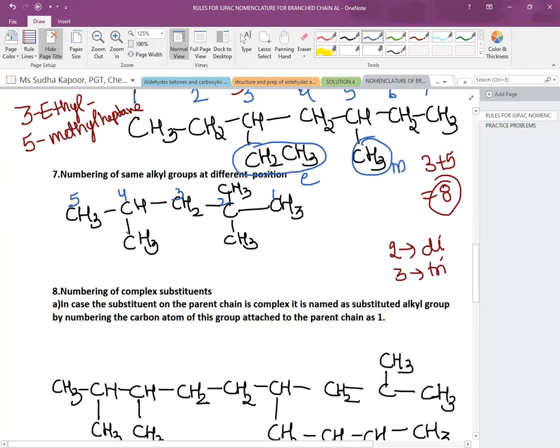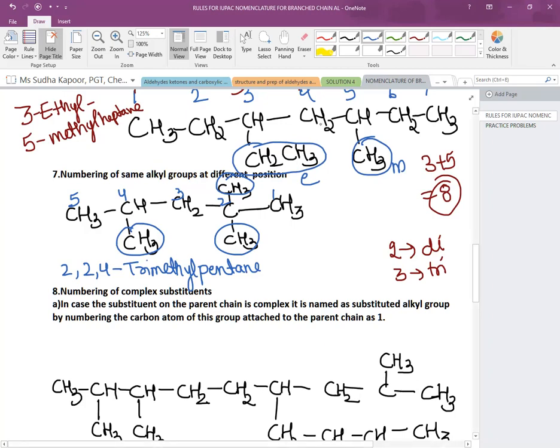Now this time, at 2, 2, 4, all the branches are methyl. So we will name it as 2, 2, 4. For three branches, we are using tri, which branch? Methyl. And for 5 carbons, we will be using pentane. 2, 2, 4-trimethylpentane.